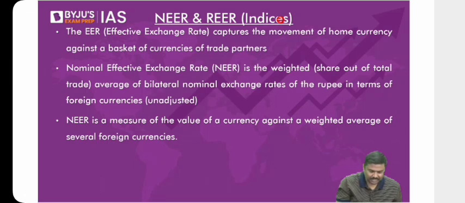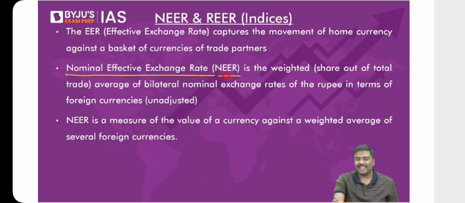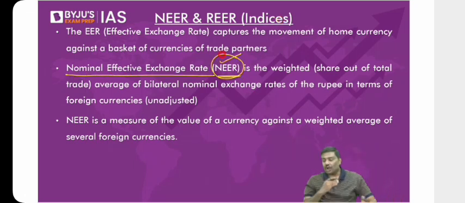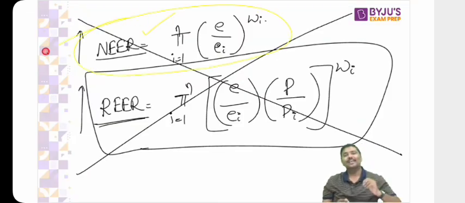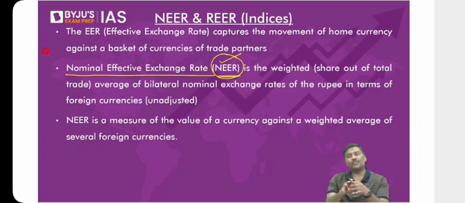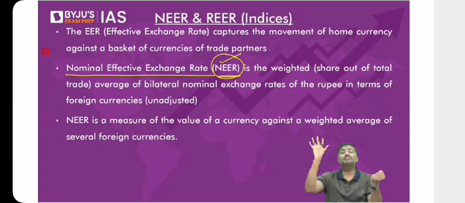Come to the nominal effective exchange rate now. Most of your writings use the long form of NER, N-E-R. I've written it here. Have a look at it. Nominal effective exchange rate. This is a formula, by the way. You want to waste your lifetime? Spend it on this. What do we do in the nominal effective exchange rate? On one side, I will keep rupee, and on the other side, I'll keep a basket of currencies. I'll compare rupees with a basket of currencies.